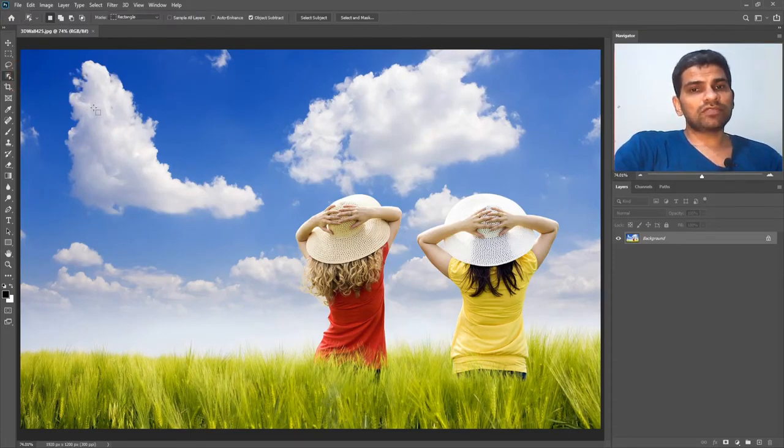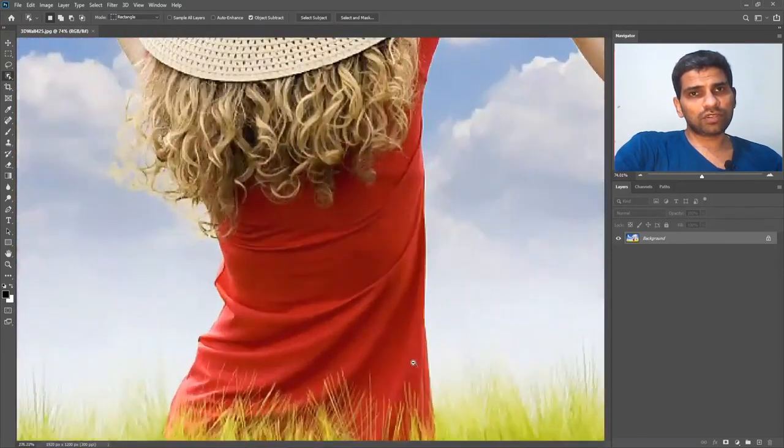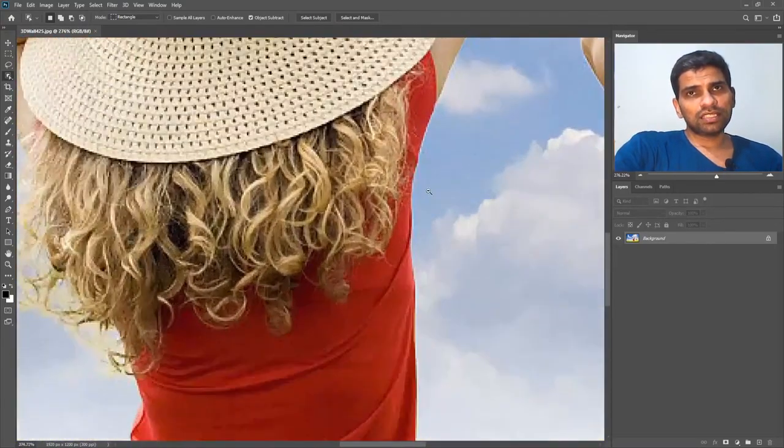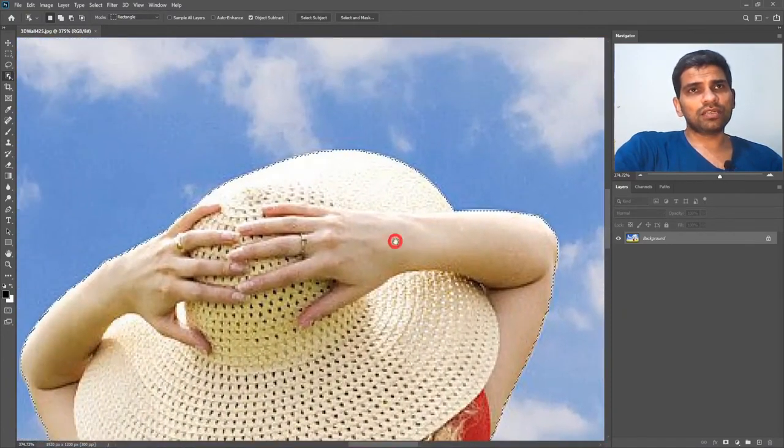The main purpose of this tool is to select a single object. This is very fast, but I will not recommend using this tool unless you are very familiar with fine-tuning selections in Adobe Photoshop. So for example, by using Object Selection tool, I will simply draw a rectangle around the girl in the red here. So I will see what this tool does and how good it works. By zooming in with Control Space on my keyboard, you can see it did a pretty good job here.